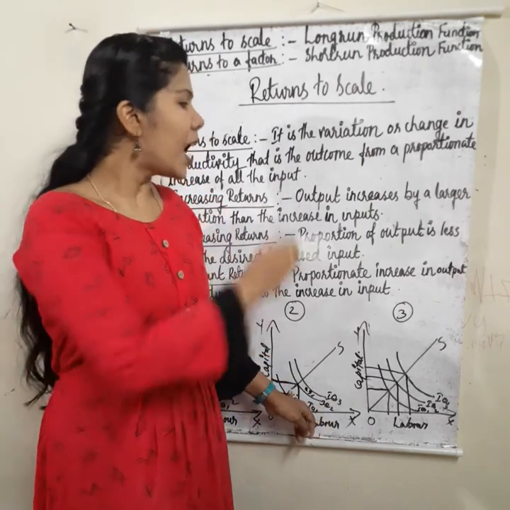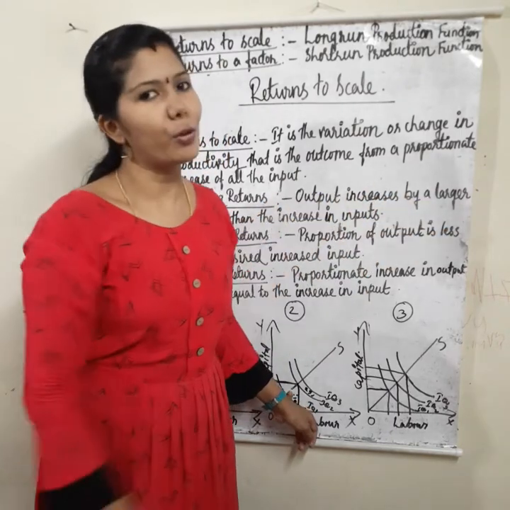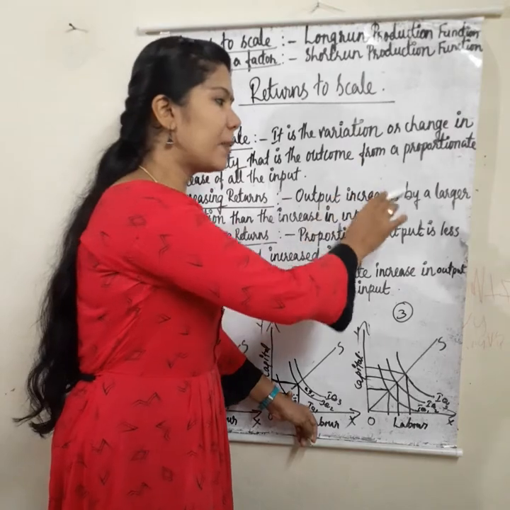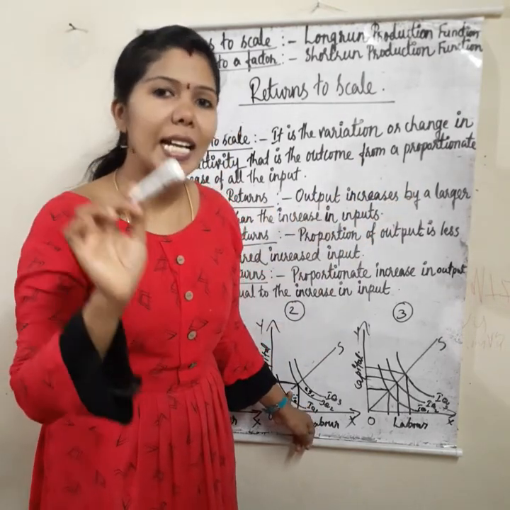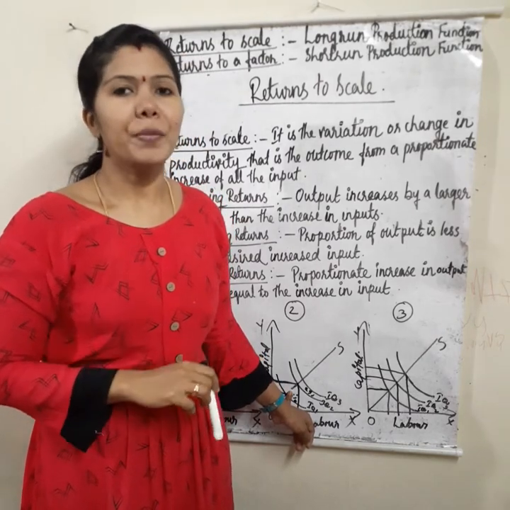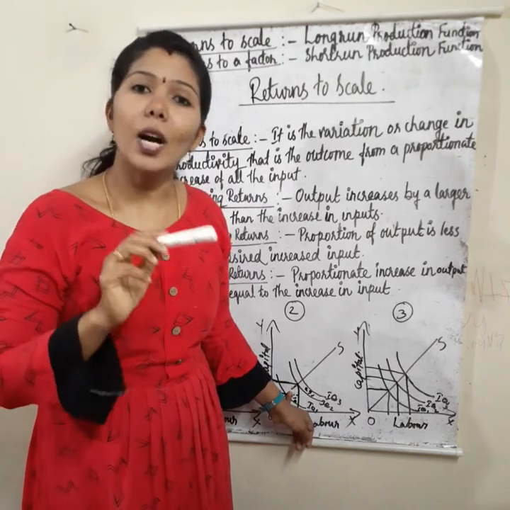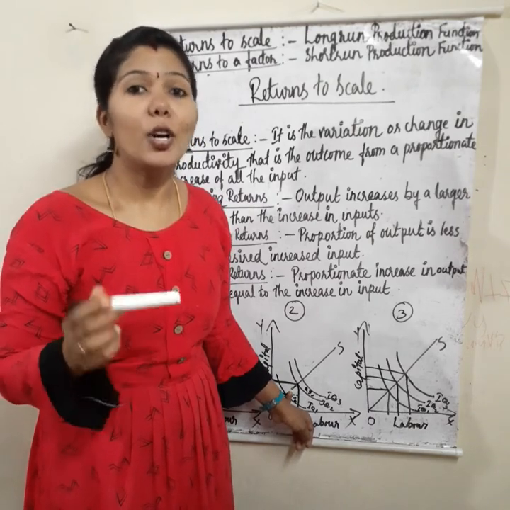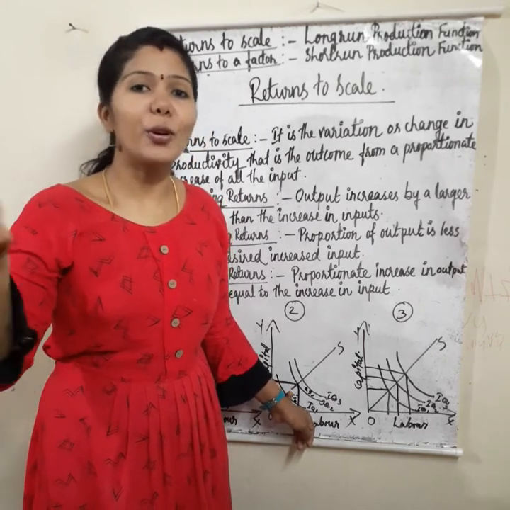That means output increases by a larger proportion than the increase in inputs. Example, if the input increases by 3%, the output will increase by more than 3%, 4% or like that.